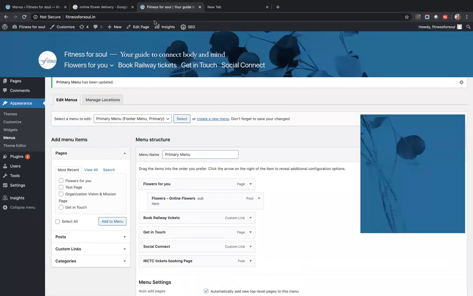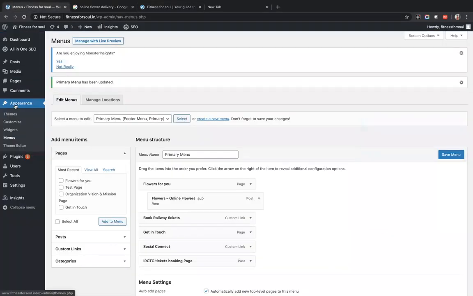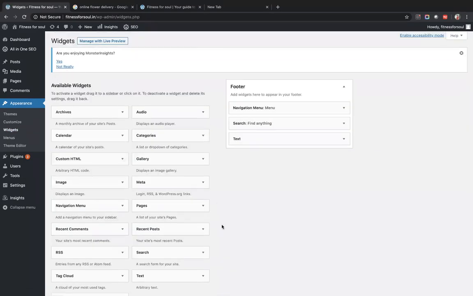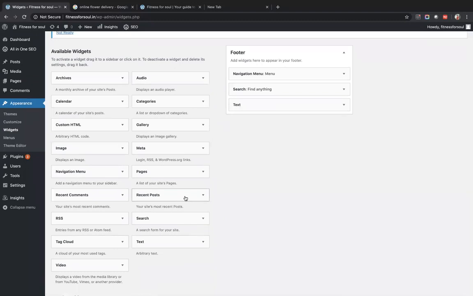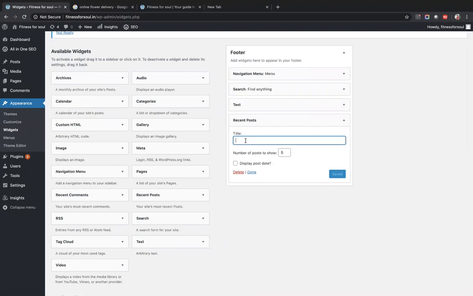Go back to my site. It does not have that menu. It has come at the end: IRCTC tickets booking page. As a recent, yes, as a recent, Chandan, right? You asked me in the beginning, I forgot. So recent one can also be done from a widgets section. It has recent post. See this one. Add widgets, and all the recent posts will start coming on their own.